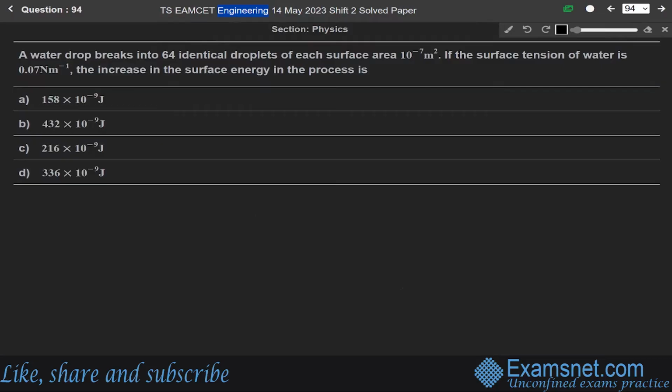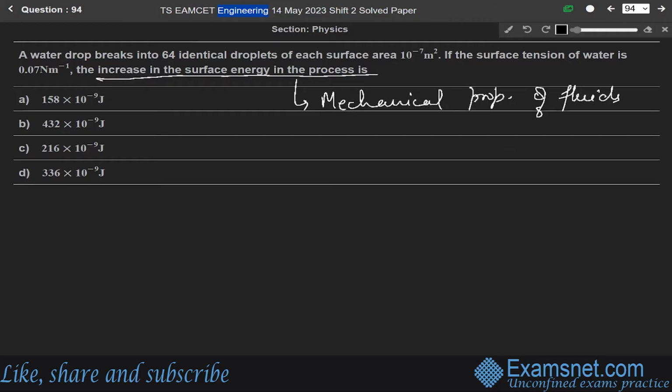Now next question, 94. A water drop breaks into 64 identical droplets, each of surface area 10 to the power minus 7 meter square. If the surface tension of water is 0.07 Newton per meter, the increase in the surface energy in the process is. Again, this question is from the chapter of mechanical properties of fluids. We have to find the increase in the surface energy.